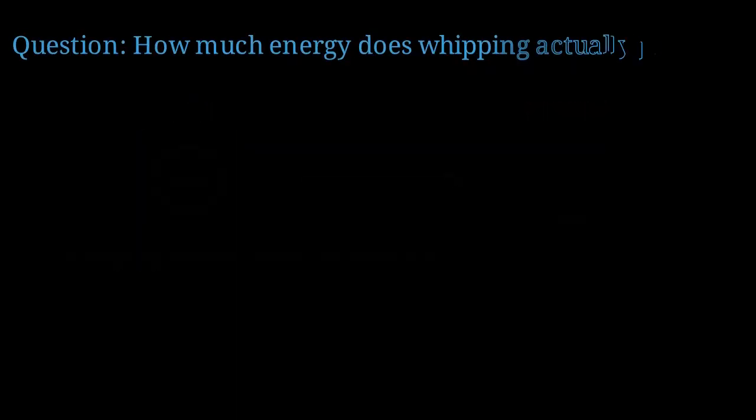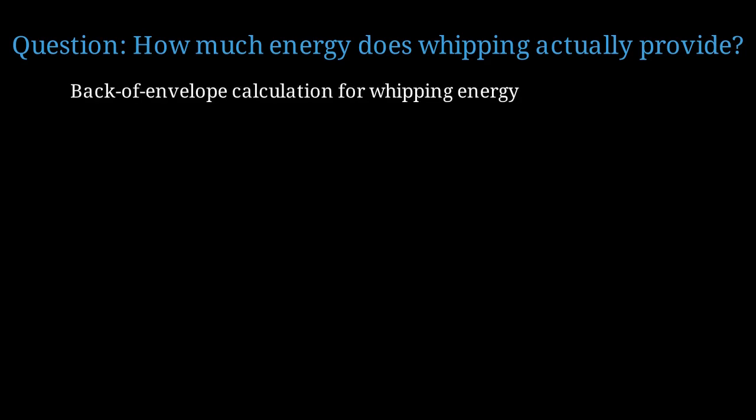Let's pause and ask, how much energy does whipping actually provide to denature proteins? Can we estimate this? Let's do a back-of-the-envelope calculation. Assume we whip for 5 minutes at a typical mixer speed. A typical electric mixer operates at about 100 watts of mechanical power. Whipping for 5 minutes means 300 seconds of operation.